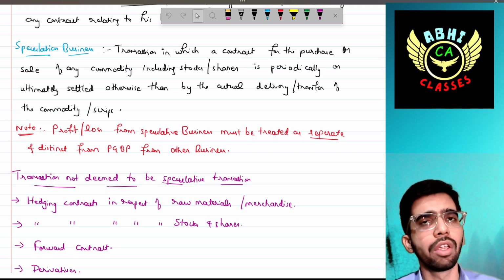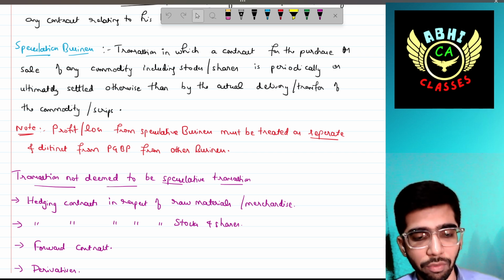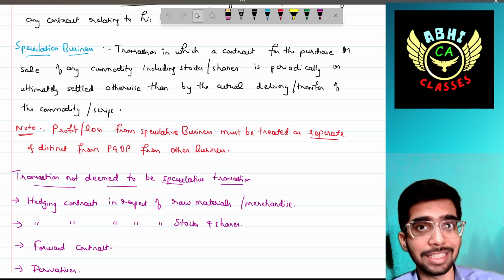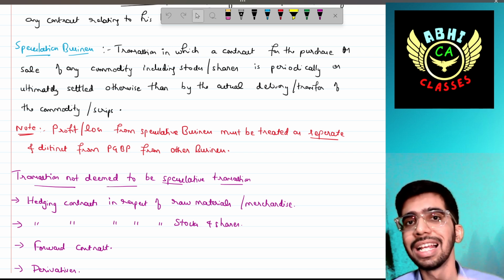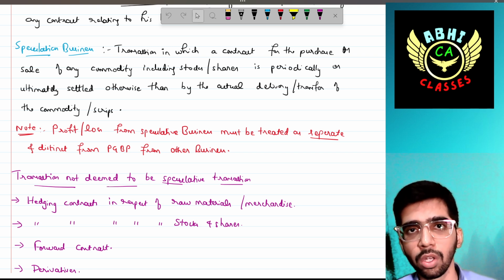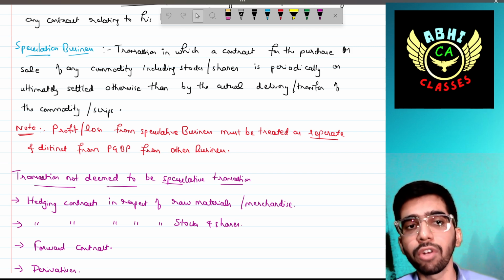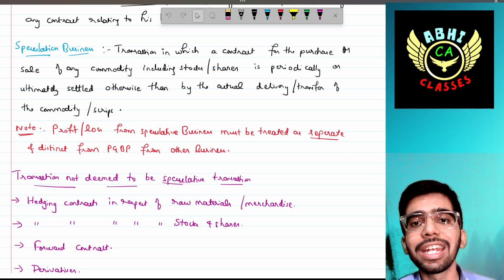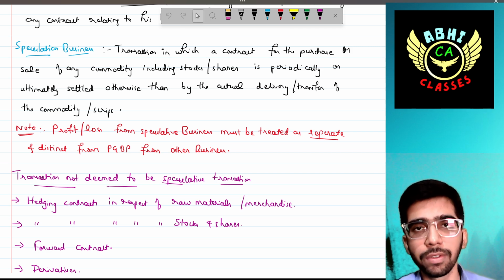For example, if you are trading in shares or stocks, if you purchase today and sell it today itself, or after some time, then that is also called speculative business. The profit or loss from speculative business must be treated as a separate, distinct business and should be separated from other businesses.